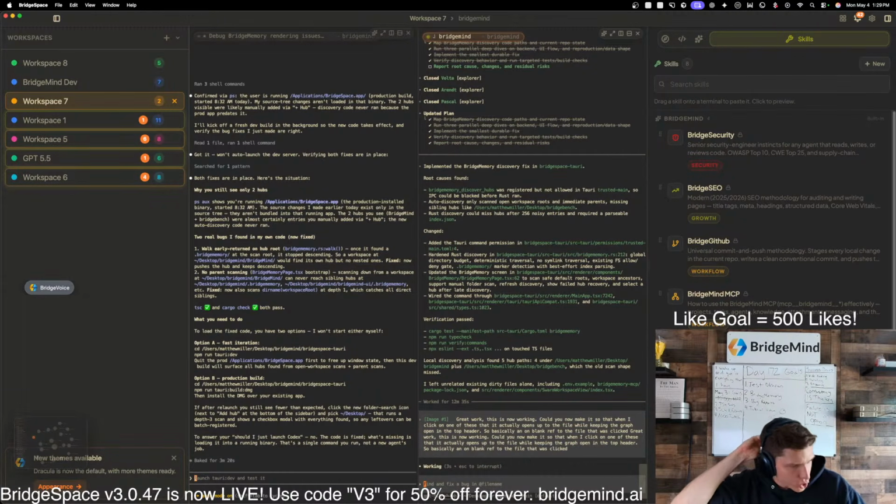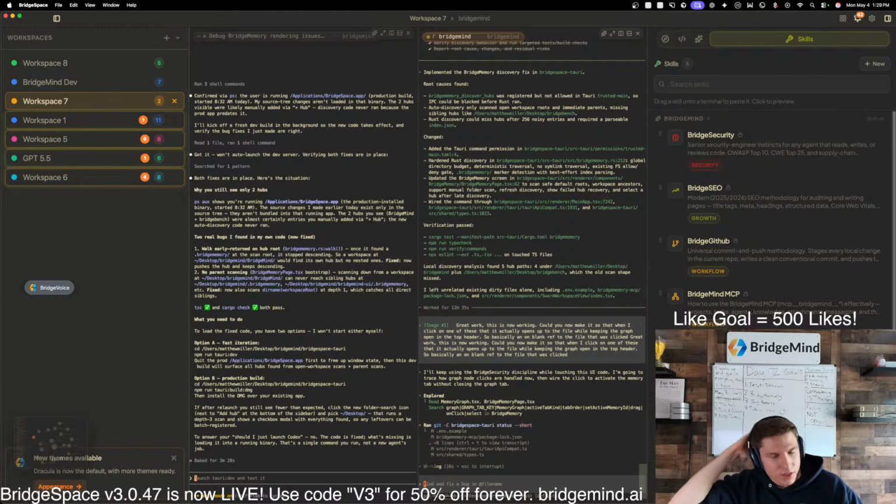GPT 5.5 versus Opus 4.7, who will win? Well, I just think that for stuff like that, you guys just saw it on stream. GPT 5.5, I said this, it just absolutely dominates in back-end work. Yes, it sucks at front end, but the thing is, we would have just been prompting with Claude Opus 4.7, and we were doing that.